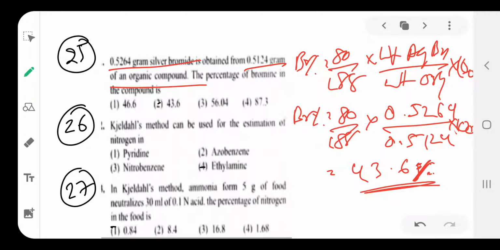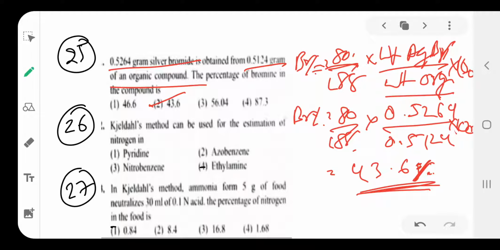The bromine percentage formula is 80 divided by 188 into weight of AgBr, silver bromide, divided by weight of organic compound into 100. Then 80 divided by 188, weight of AgBr 0.5264, organic compound weight 0.5124 into 100. Then we calculate its value, 43.6% will come. Option 2.